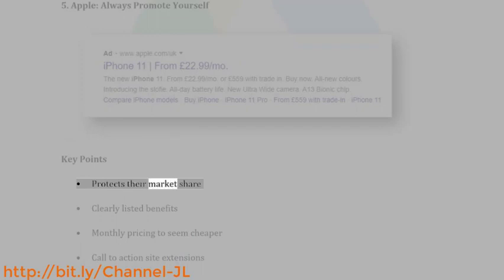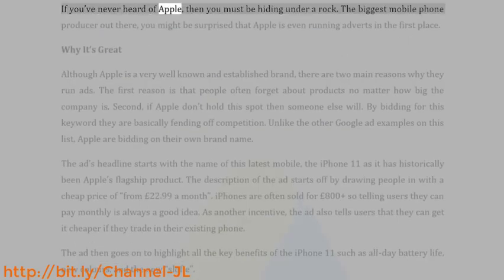Key points: protects their market share. Clearly listed benefits. Monthly pricing to seem cheaper. Call to action, site extensions. If you've never heard of Apple, then you must be hiding under a rock.